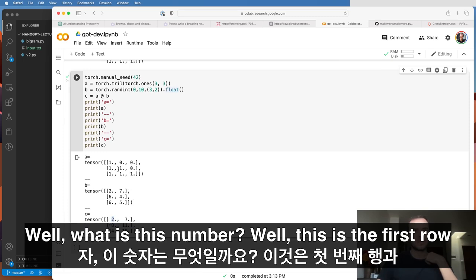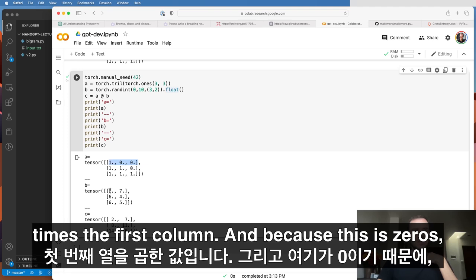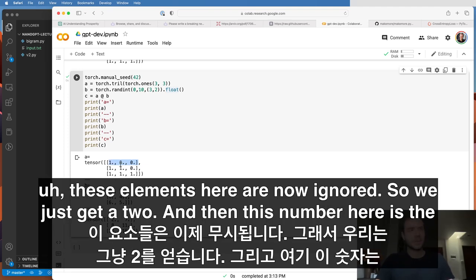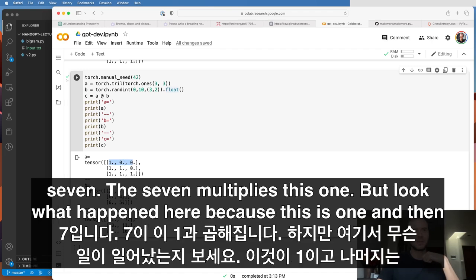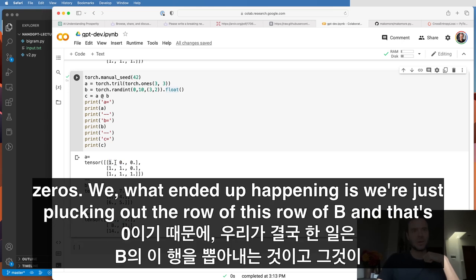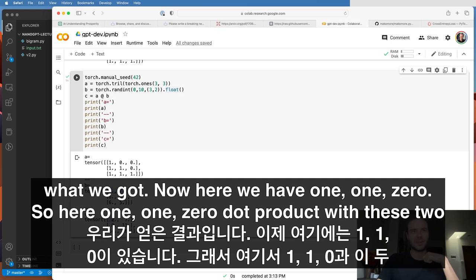Well, what is this number? Well, this is the first row times the first column. And because this is zeros, these elements here are now ignored. So we just get a 2. And then this number here is the first row times the second column. And because these are zeros, they get ignored, and it's just 7. This 7 multiplies this 1. But look what happened here. Because this is 1 and then zeros, what ended up happening is we're just plucking out this row of B, and that's what we got.